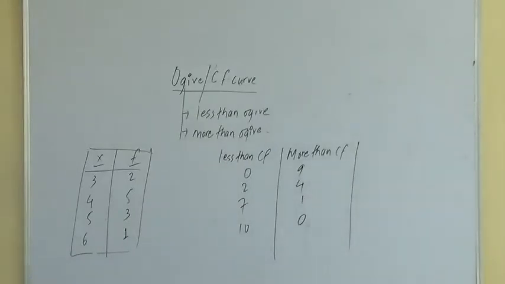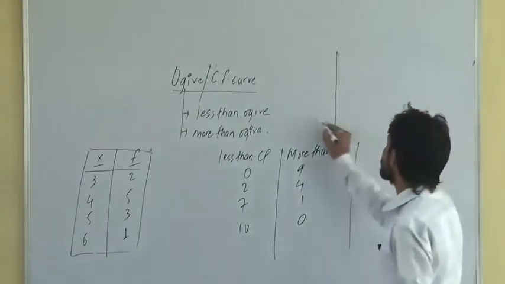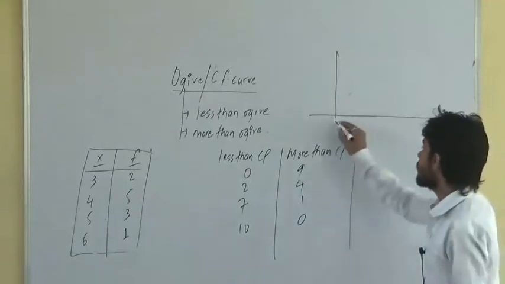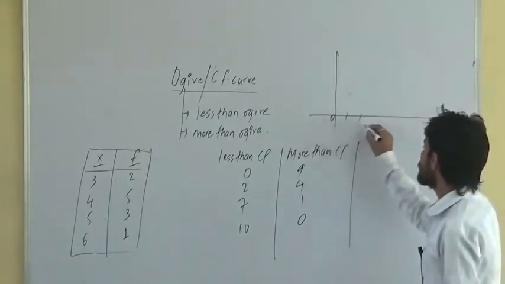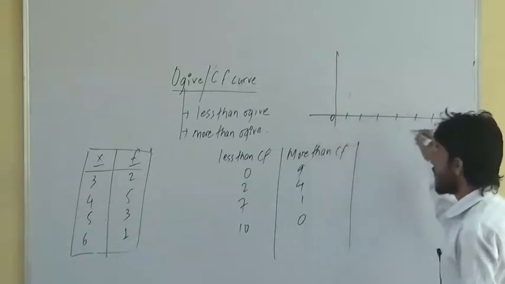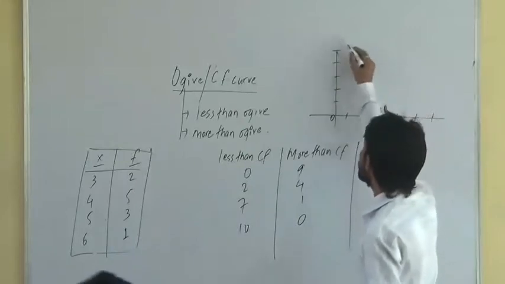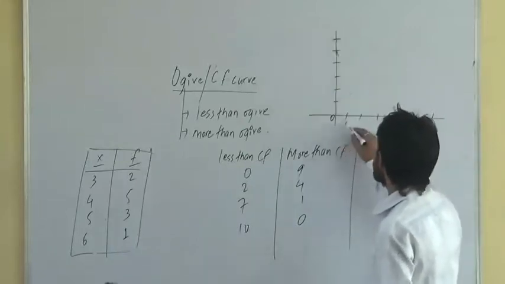With the help of this we can draw the less than ogive curve and more than ogive curve. Let's see how. This x-axis will represent the observed values 0, 1, 2, 3, 4, 5, 6, and this will represent the frequency.